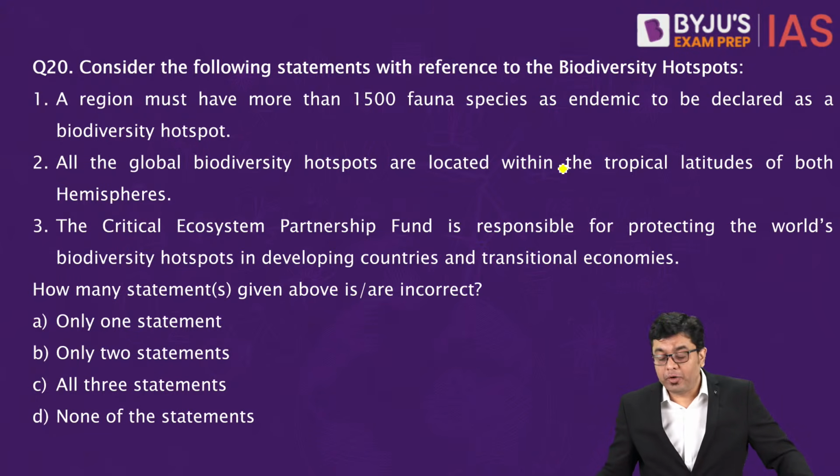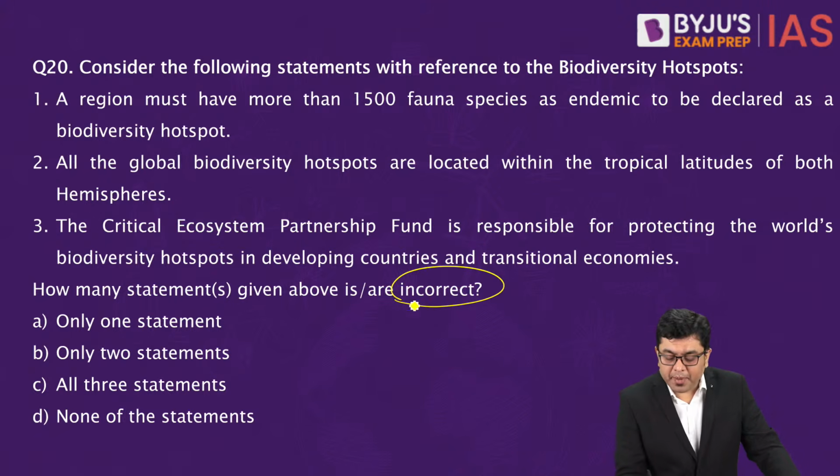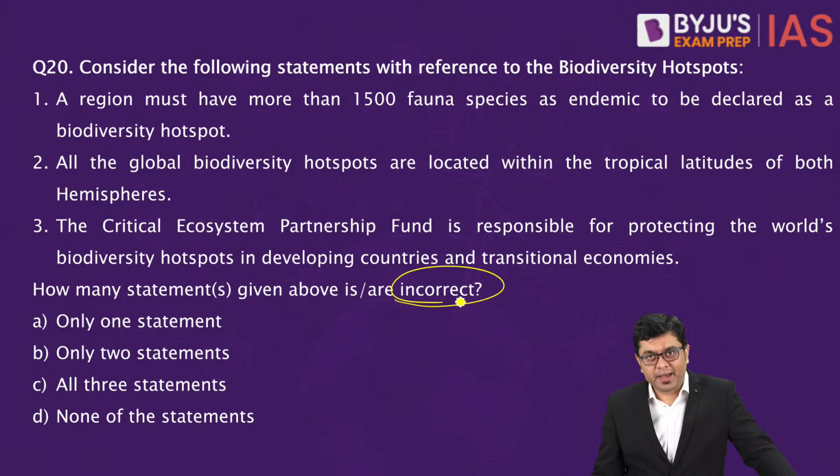All the global biodiversity hotspots are located within the tropical latitudes of both the hemispheres. The Critical Ecosystem Partnership Fund is responsible for protecting the world's biodiversity hotspots in developing countries and transitional economies. Here we have to find out how many statements given above is or are incorrect.